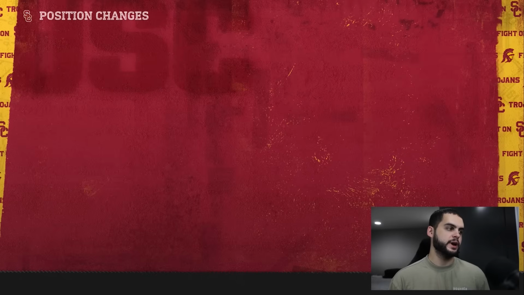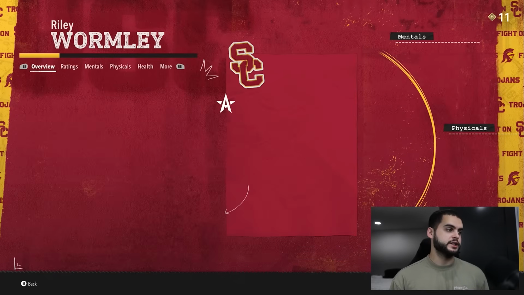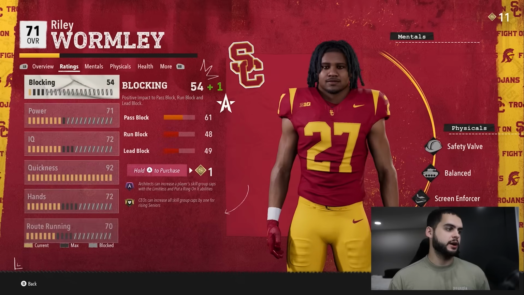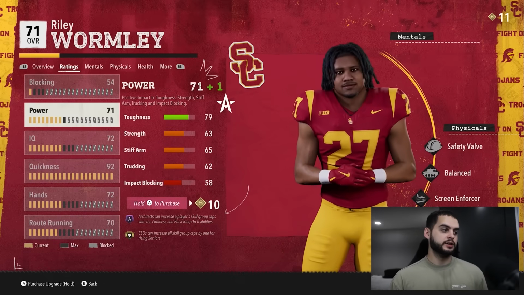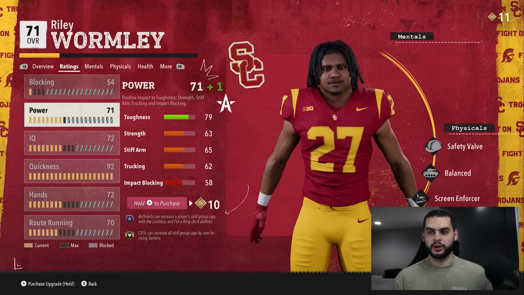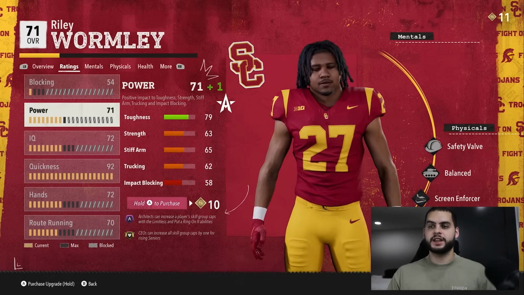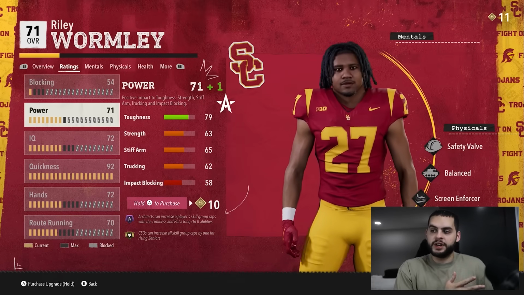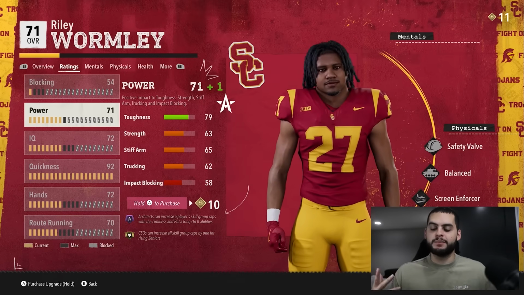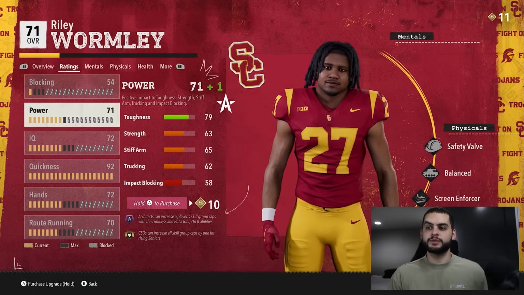So let's go take a look at what he is at fullback and show you what his stats are now. He's a 71 overall, he dropped, and he's capped to hell. And at least last year, what it would do is, if you dropped him to like a D tackle or DN, he'd go to a 40, but he'd have all these open caps, and you could then build him into that position, even though you started low, which made sense.